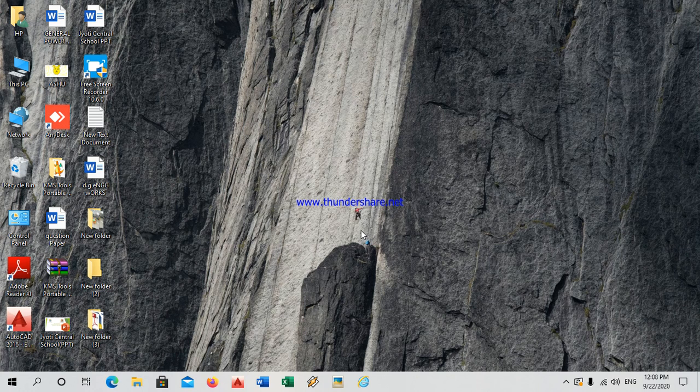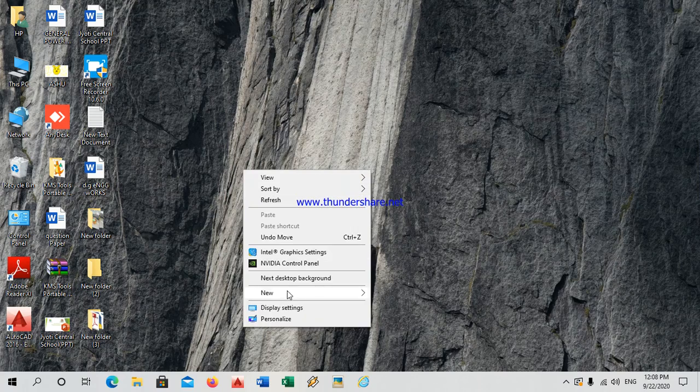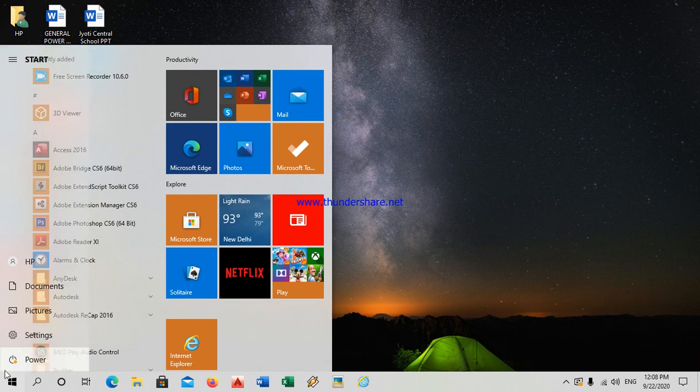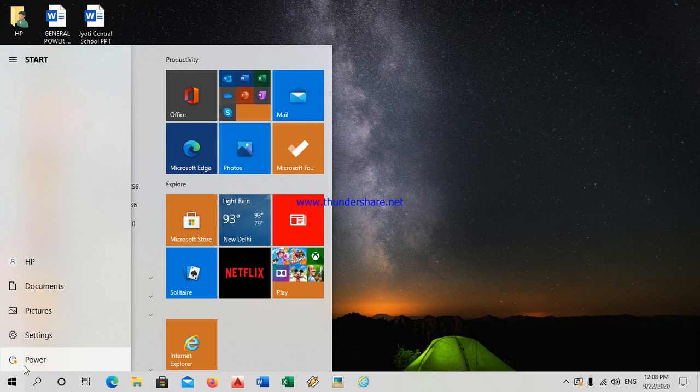Next one is how to shut down your PC now. How to shut down your PC? To shut down your PC, you are turning off your computer. You have to go to your start button. Here one option you can view is the power button. Okay, you have to click on the power button. Now the next one is shut